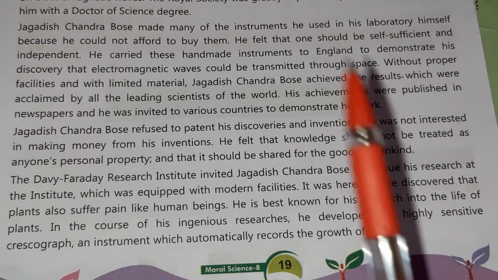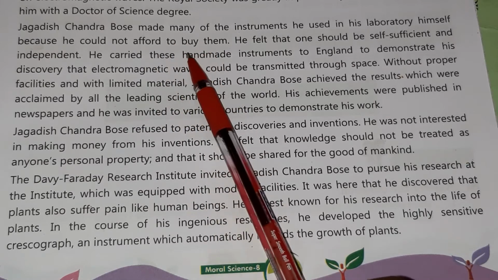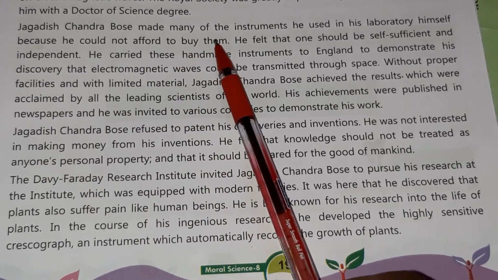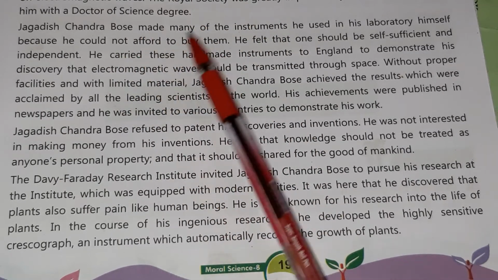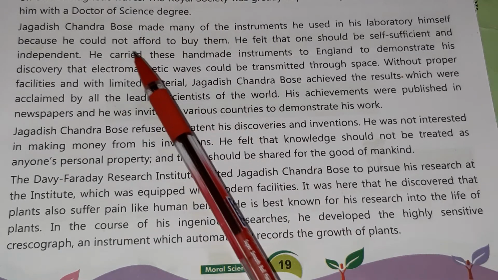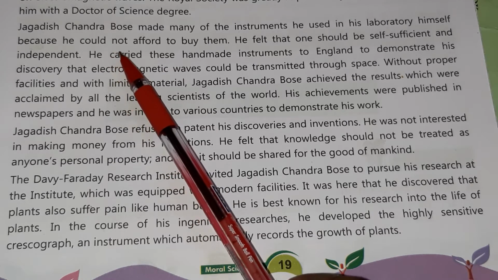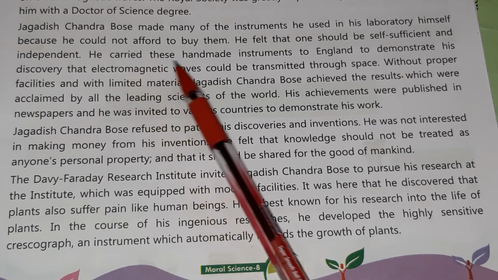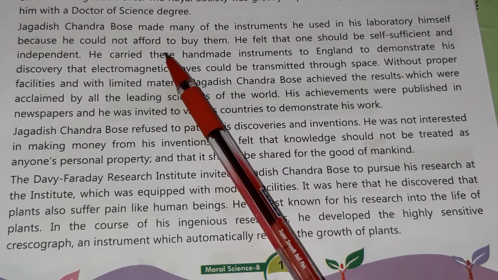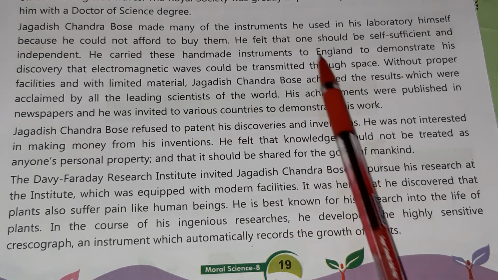It means Jagdish Chandra Bose made many of the instruments by hand, because he could not buy this type of instrument from the market. He was from a very simple background. He could not afford it. He carried these instruments to England.